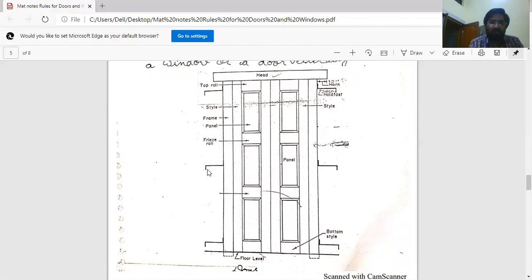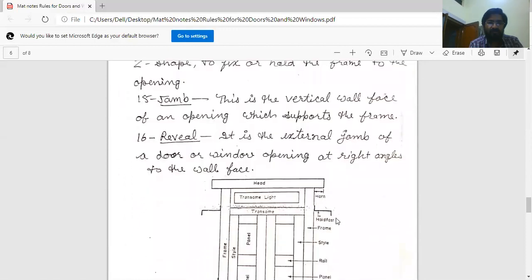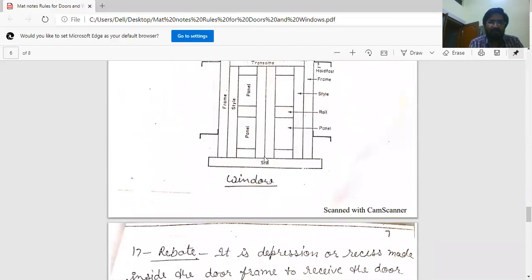And these are the hold fasts, made of iron. And this is the sill, the bottom horizontal part of the window.